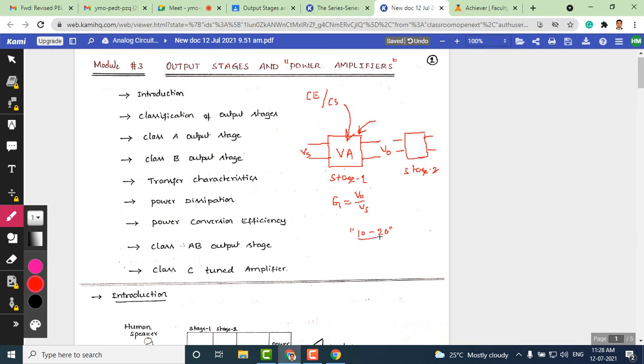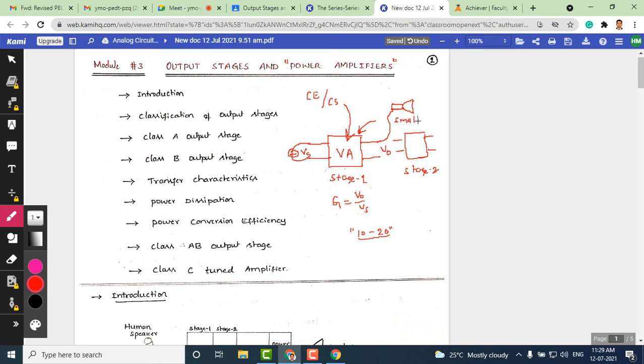Why do we need more stages? Because the gain provided by a single stage is not sufficient to drive a loudspeaker. If I'm using this to amplify an audio signal, when you apply a weak audio signal at the input and provide the output to a loudspeaker, the signal coming out from the single stage is going to be very, very small.